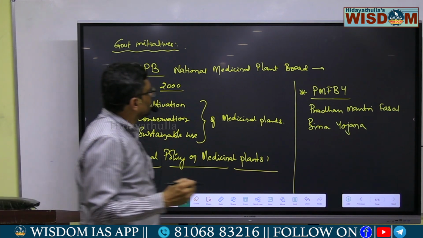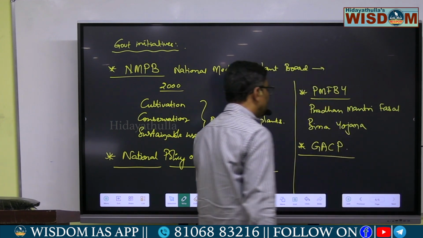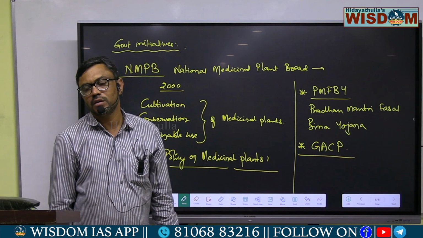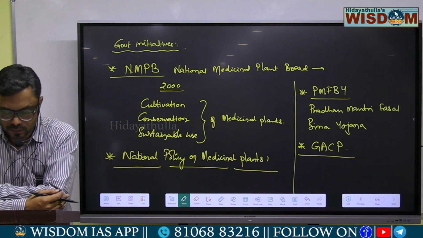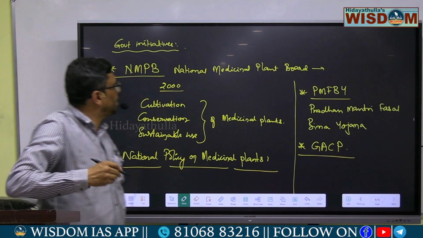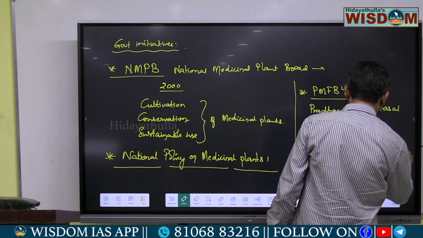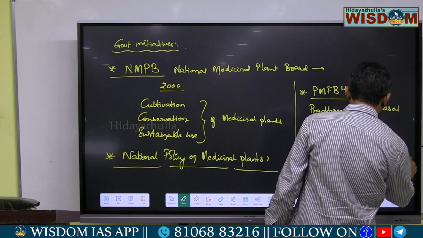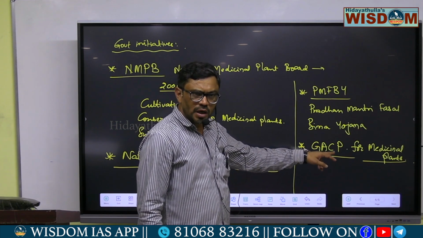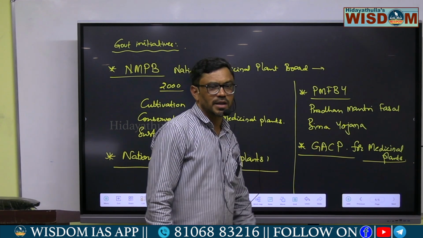The government also implemented GACP, which means Good Agricultural and Collection Practices for medicinal plants.